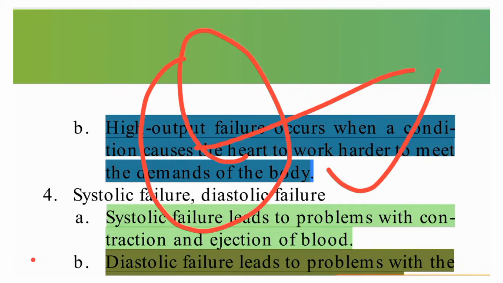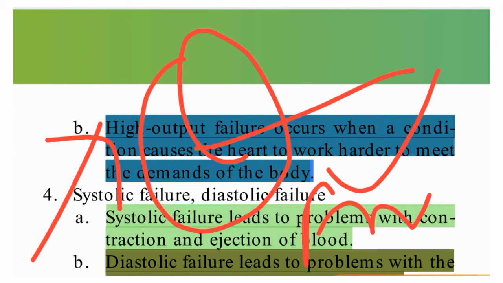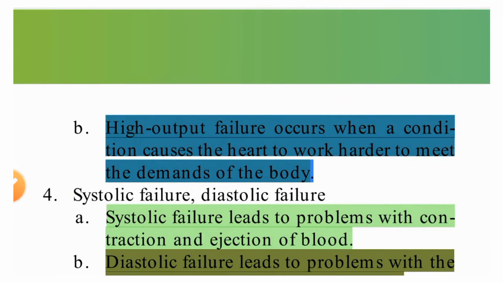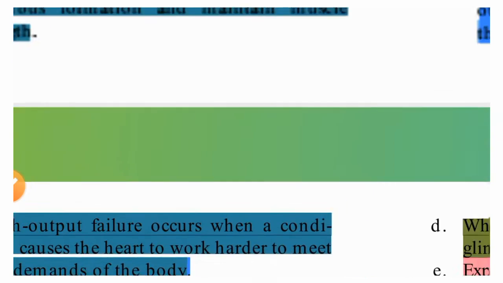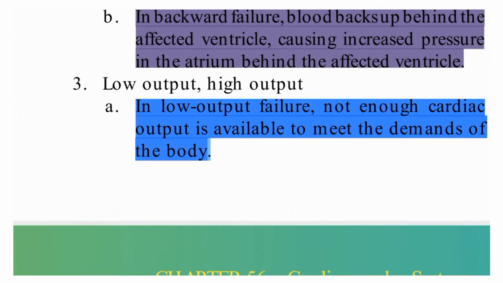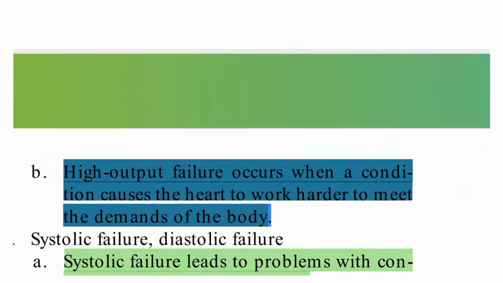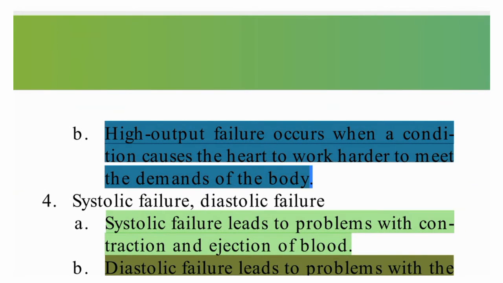So the heart has to do so much hard work to provide an adequate amount of blood to the body. That is high output failure. Okay, so this is low output failure: in low output failure, there is not enough cardiac output. And high output failure means the heart has to work so much to provide an adequate blood supply to the body. So that is high output failure.